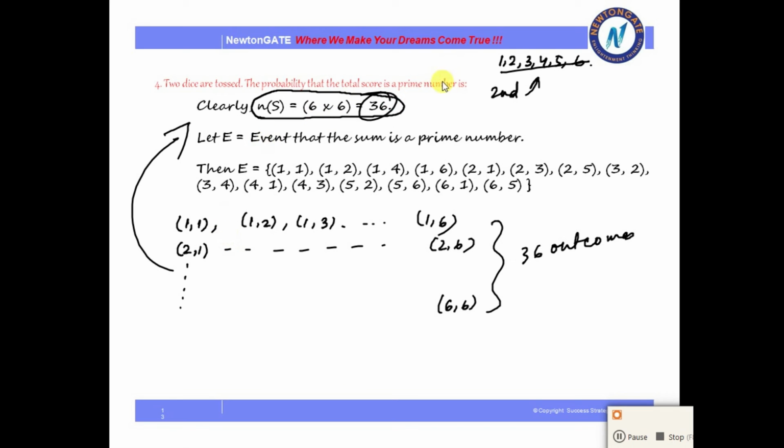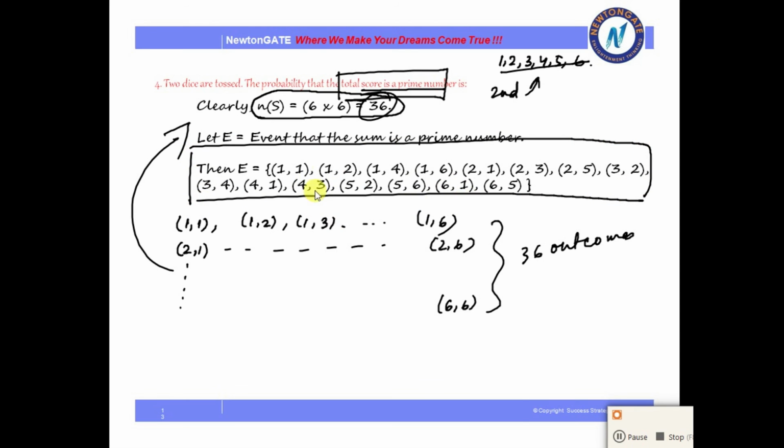Now out of these total scores we have to select the ones where the total score is a prime number. Here are the favorable events I have taken. If you add these outcomes, you will see that all of them are prime numbers. You can count them: 1, 2, 3, 4, 5, 6, 7, 8, 9, 10, 11, 12, 13, 14, 15. So the favorable events are 15 in number and the probability of the event is 15 by 36. And this is our final answer.